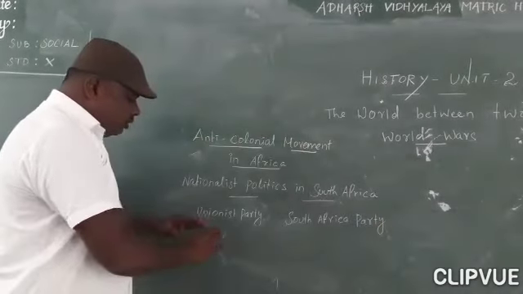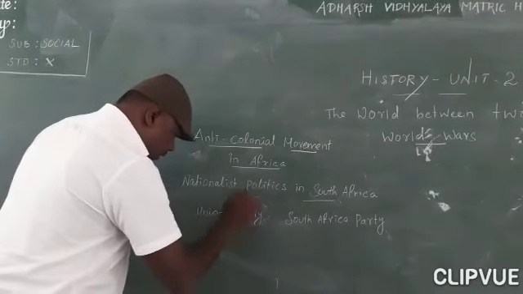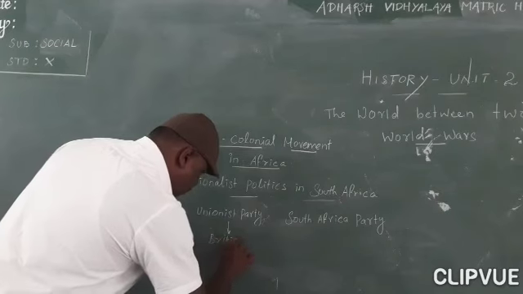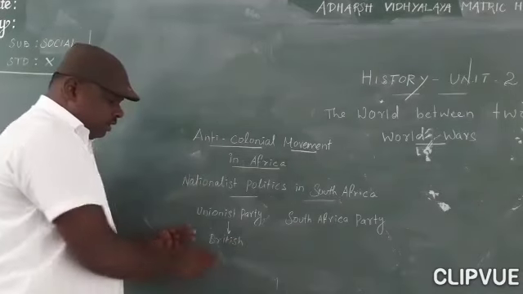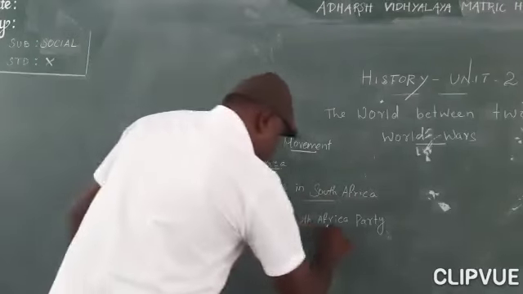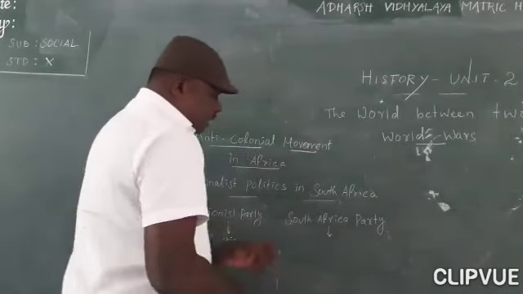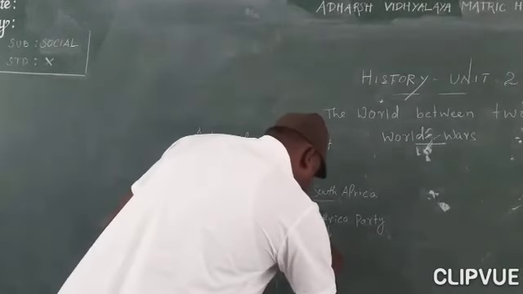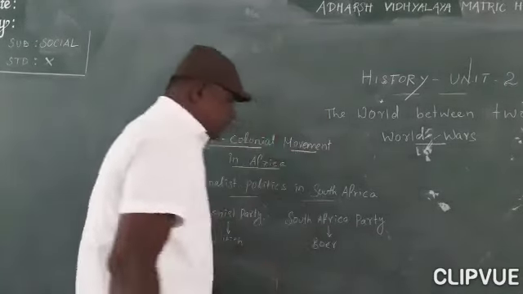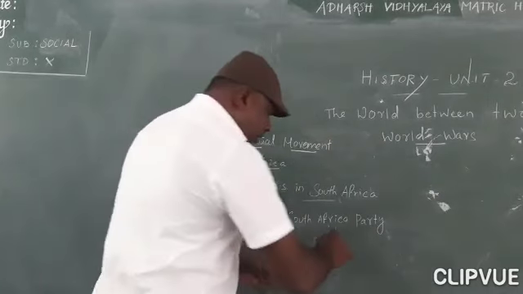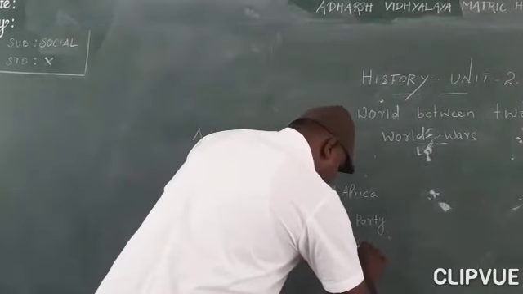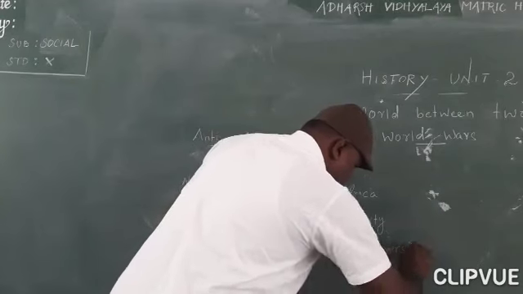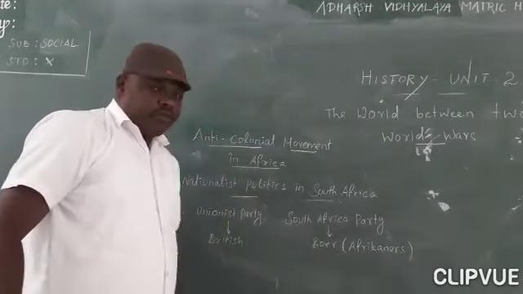The British people in South Africa called theirs the Unionist Party, and the South African Party is for the people on the side of the Boers. The Boers' party is called the South African Party. The Boers are called the Afrikaners.